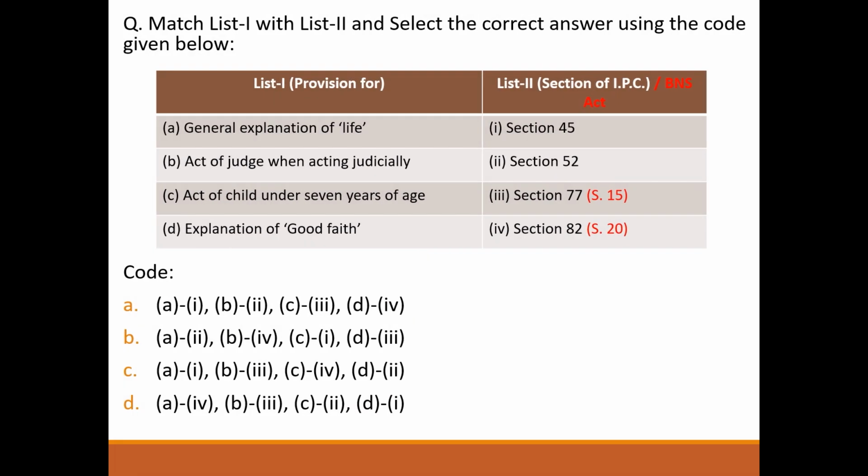Next question. Match the following. List 1 provisions, list 2 sections of IPC BNS Act. General exceptions of life, Section 45. Act of judge when acting judicially, Section 77. Act of child under 7 years of age, Section 82. Explanation of good faith, Section 52. So answer will be option C.